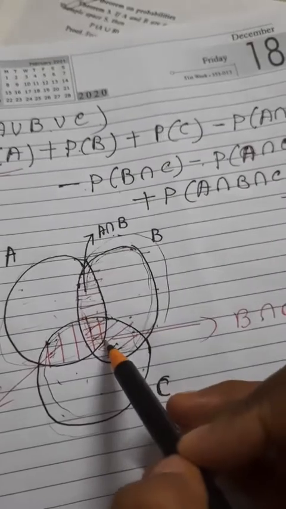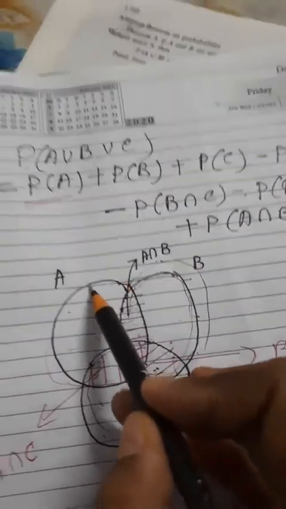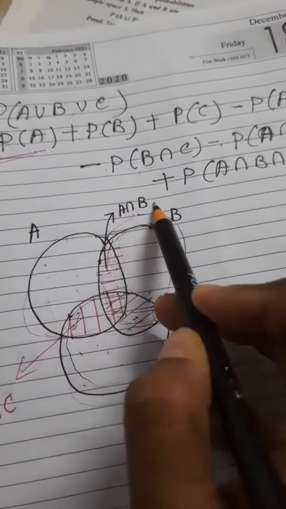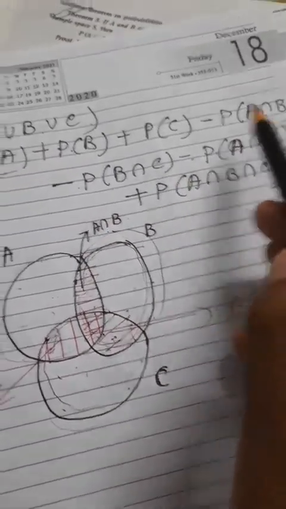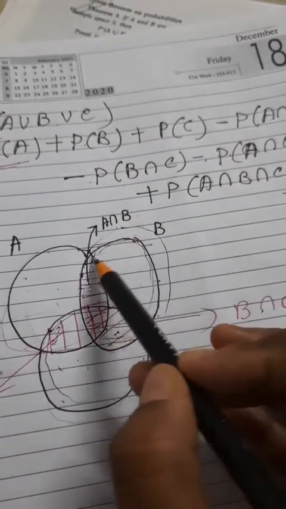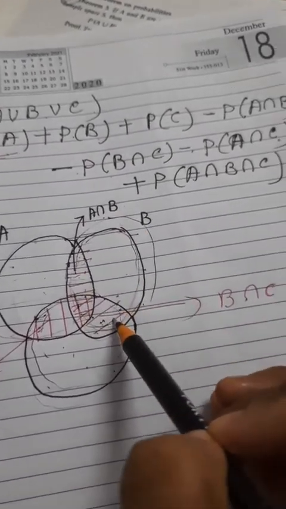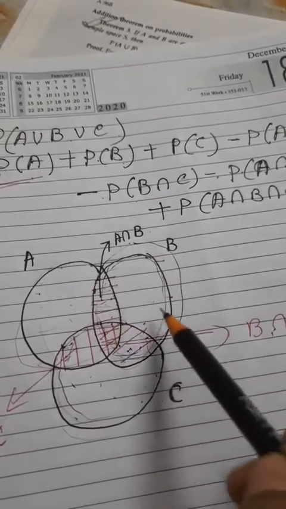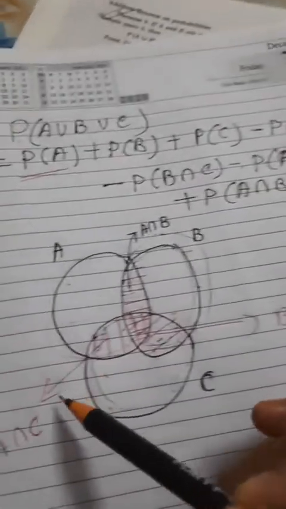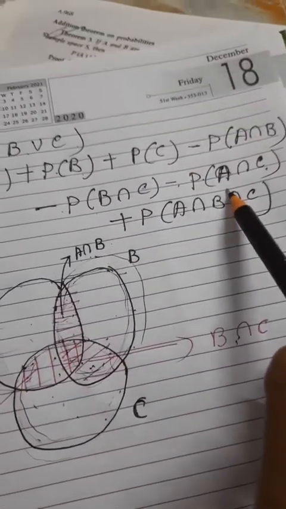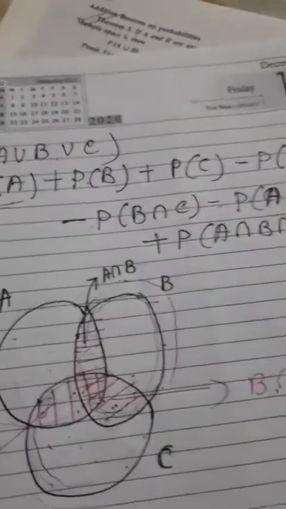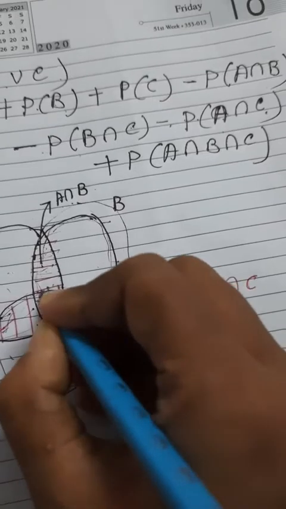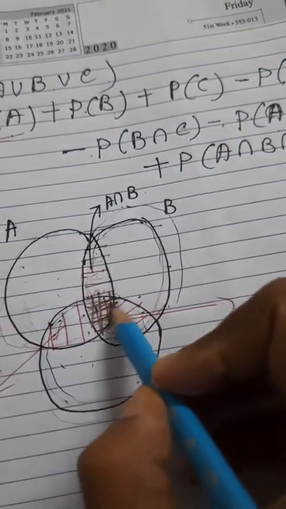Understood? Probability of A, when I am taking it, I have already taken the common part A intersection B, so you cancel this. Probability of B means this part, already you have taken this common part, so you cancel this. Probability of C means this area, already you have taken this common part, so you cancel this. But you observe here, this part is common to all.